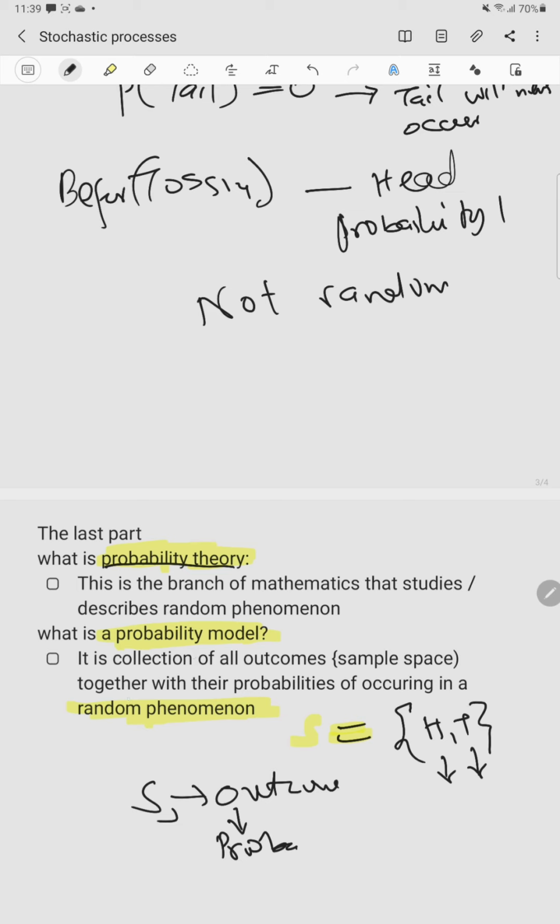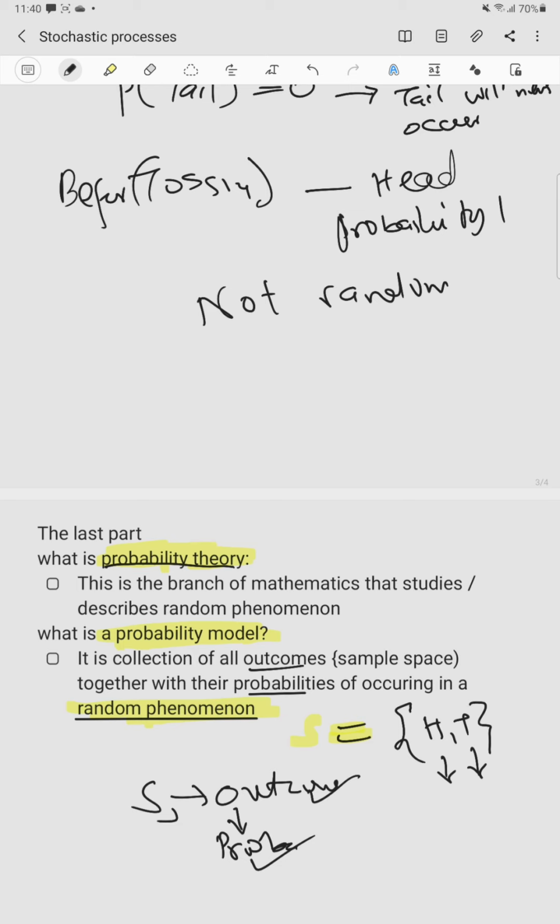Then we say a probability model is the collection of outcomes together with their probabilities. One crucial thing is it should be a random phenomenon. Two, the outcomes should be accompanied with their probabilities. When a random phenomenon has occurred and its outcomes are accompanied by their probabilities, then that describes a probability model.